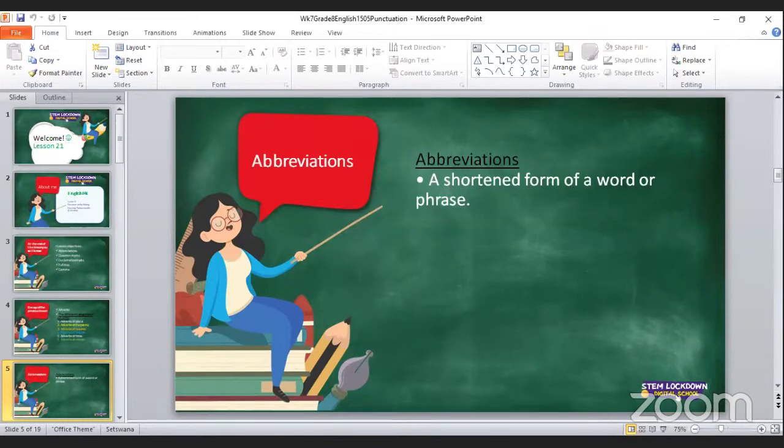Okay, so we have already defined what an abbreviation is. We said an abbreviation is a shortened form of a word or a phrase. Okay, there are many examples of that. I see some in the chat. The CDS saying CEO. We know it stands for Chief Executive Officer. Right, okay. So let us continue.